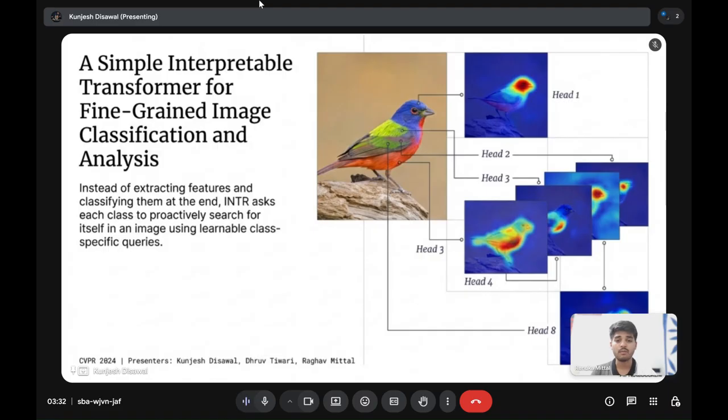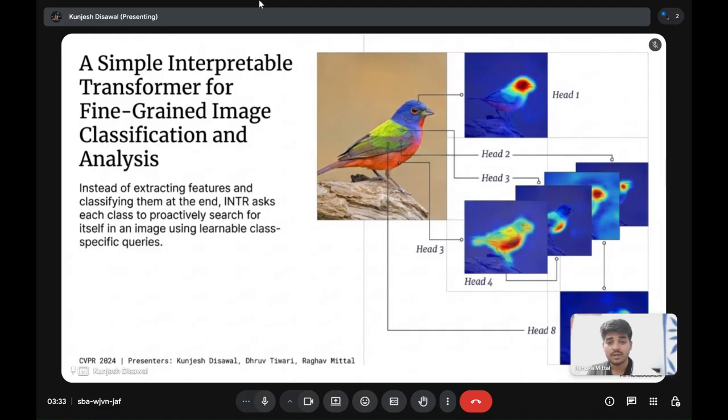But what is the exact problem we are trying to solve? The traditional image classification models simply output a label like cat or dog, but they do not explain which part of the image influenced that decision. This lack of interpretability makes it difficult for users to trust or validate the model. Our objective is to build a system that not only predicts the correct class but also highlights the important regions or features responsible for that prediction. By doing this, we can improve trust in AI systems, identify biases or potential errors, make the model more transparent